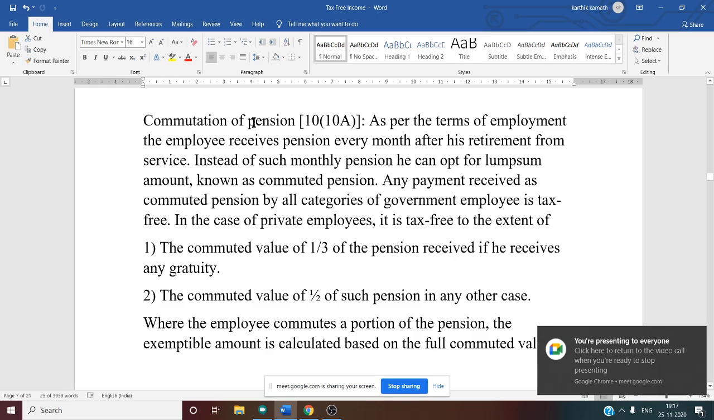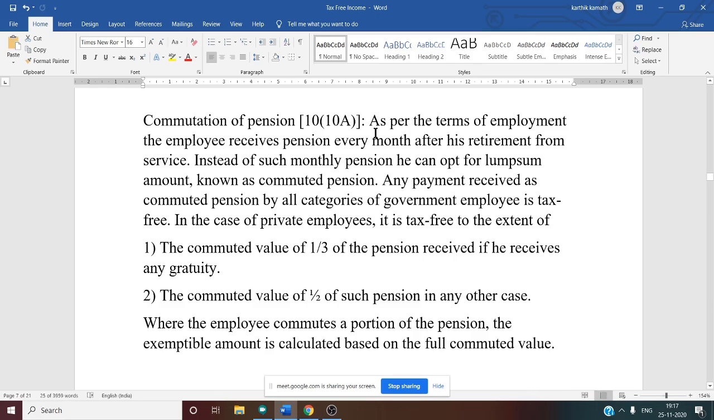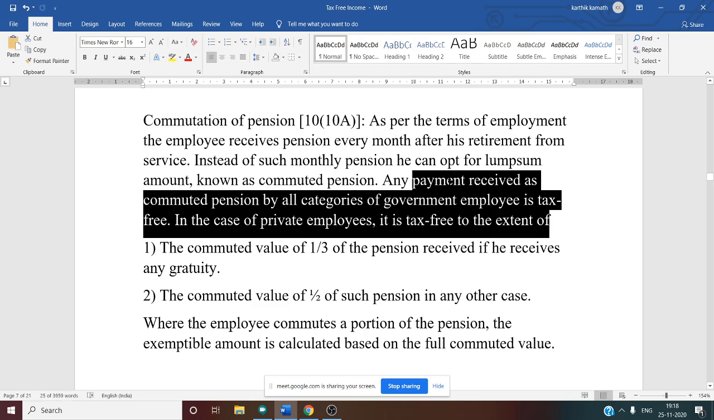So now, what is commuted pension? Commuted pension means the lump sum amount obtained by the employee at the time of retirement. If it is a part amount, that is an installment amount, then it does not come under commuted pension. Only if it is a lump sum amount does it come under commuted pension. And for a government employee, under all situations, he is exempt from tax.